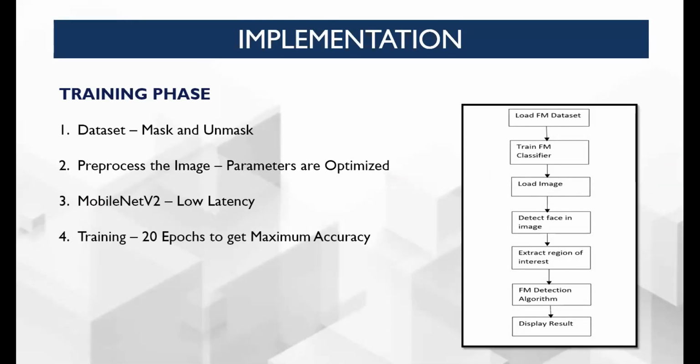Here we use the MobileNetV2 model. It's a very effective feature extractor for face detection and segmentation. These models are faster for the same accuracy across the entire latency spectrum, and they provide high accuracy with low latency. We use 20 epochs to get maximum accuracy.